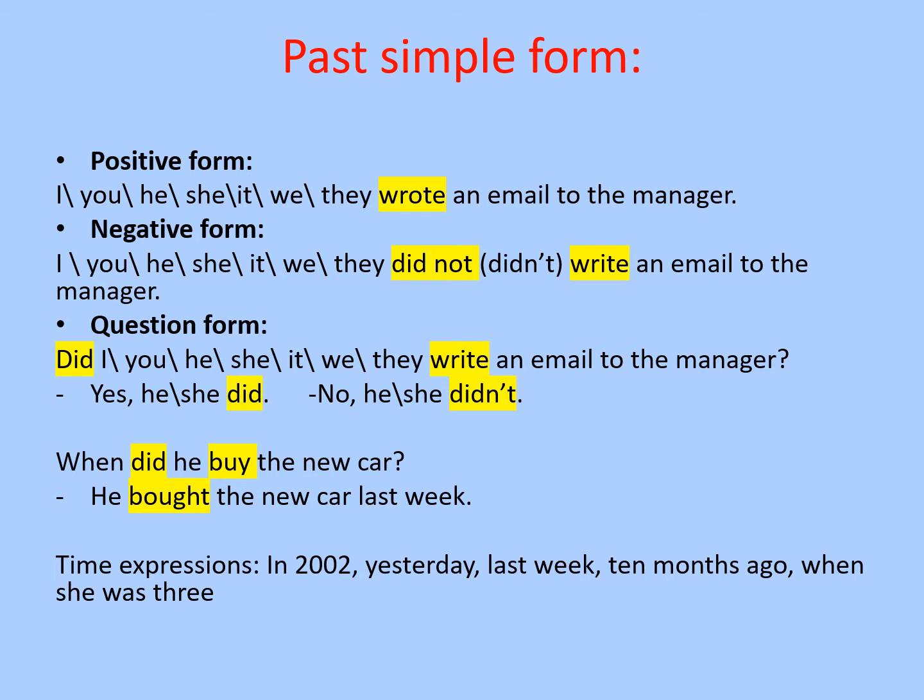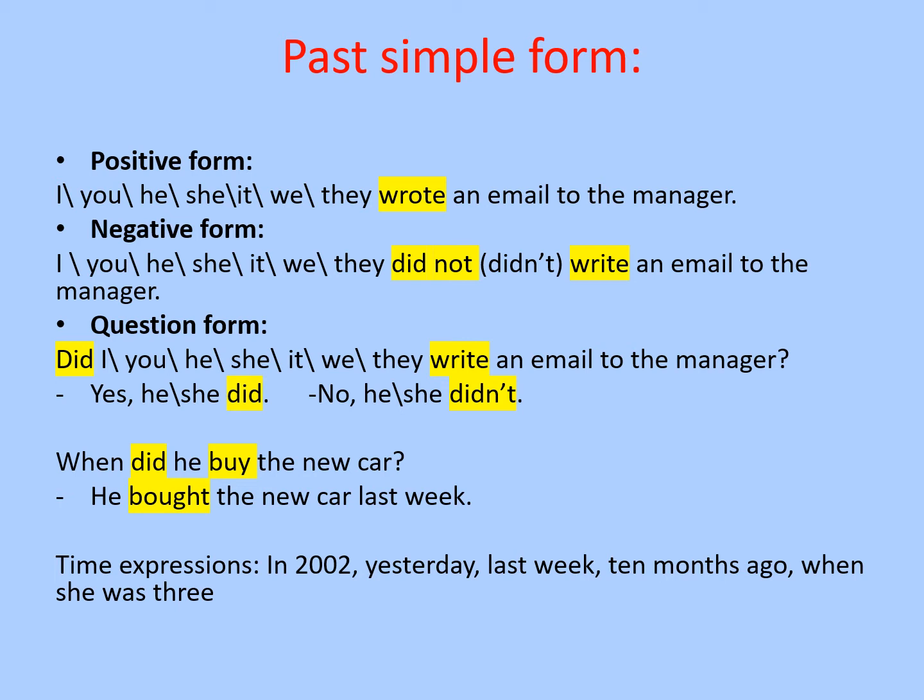The negative form, the same, we just add not after did. I didn't write an email to the manager. In this case, the verb write will go to the present form because we are using the auxiliary do, here in the past, did. So, I didn't write an email to the manager. She didn't write an email to the manager.